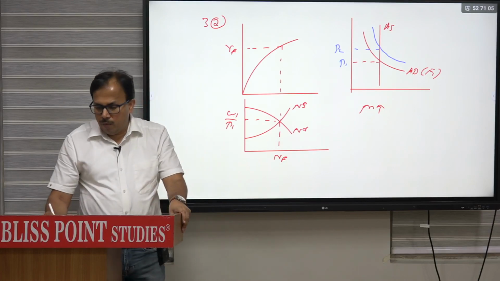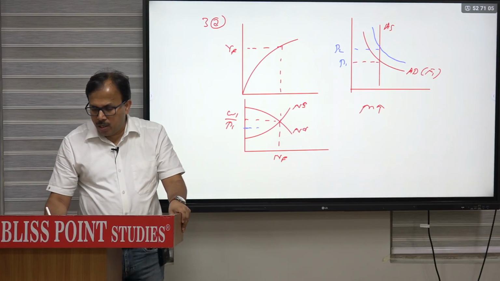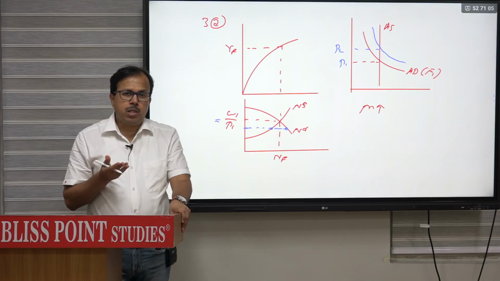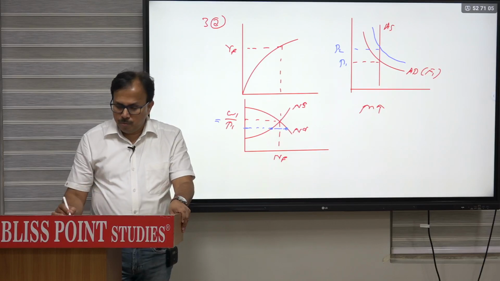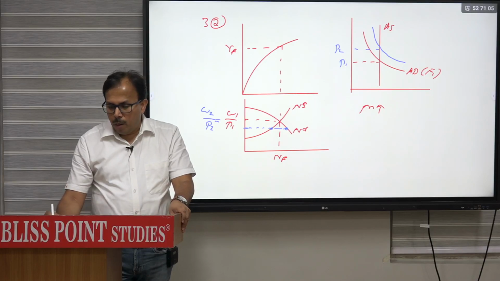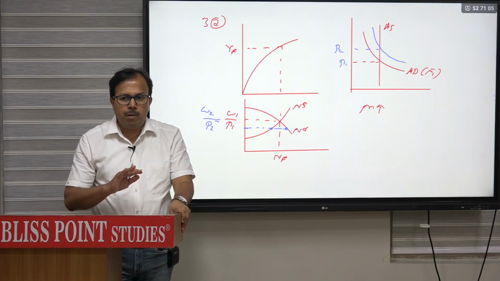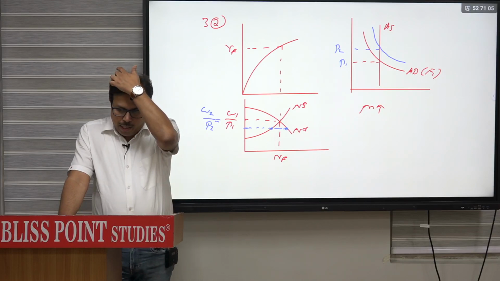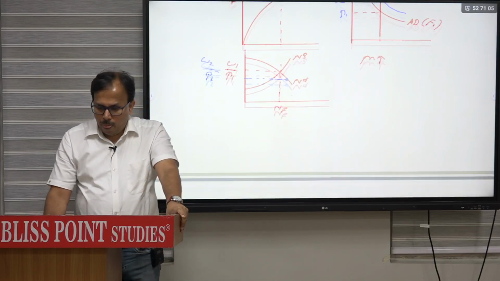And at any real wage lower than this, labor market is not in equilibrium. In fact, excess demand for labor है. So due to excess demand for labor, wage will rise because it is classical model, wages are flexible. So as price rises from P1 to P2, wage will rise from W1 to W2. Employment remains same, output will remain same. In that way, money is neutral. फिस्कल पॉलिसी के अंदर ना तो एडी चेंज होगा ना ही एएस चेंज होगा.